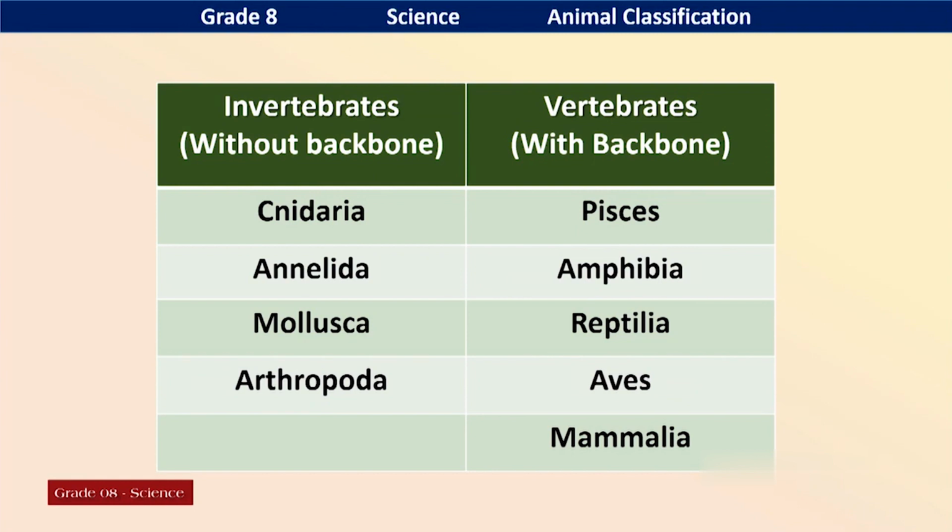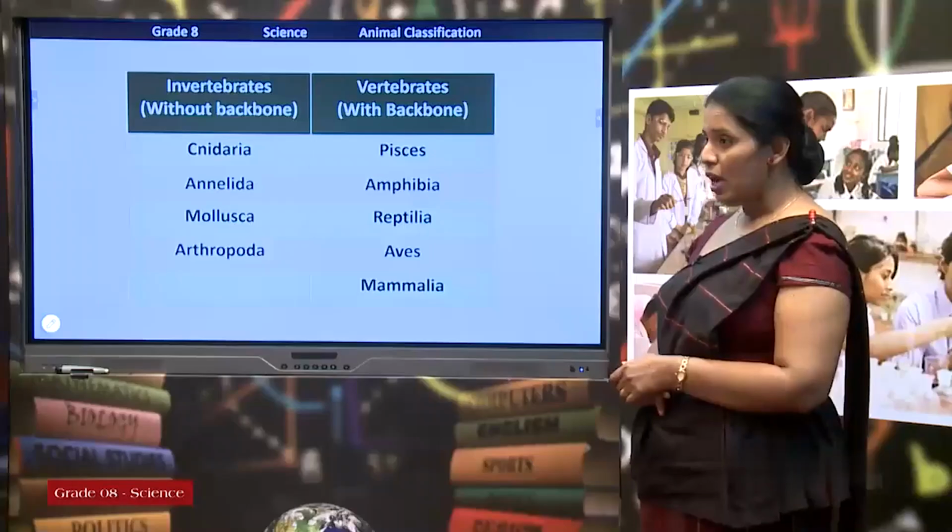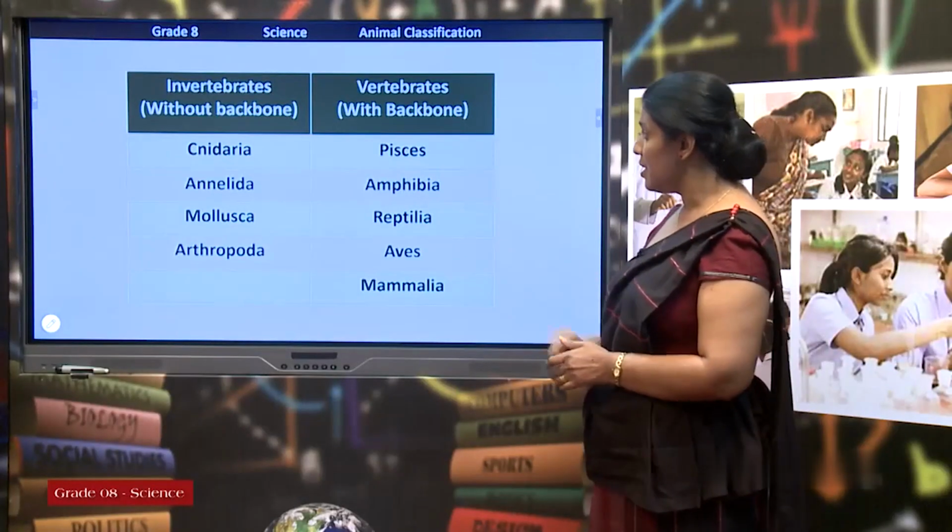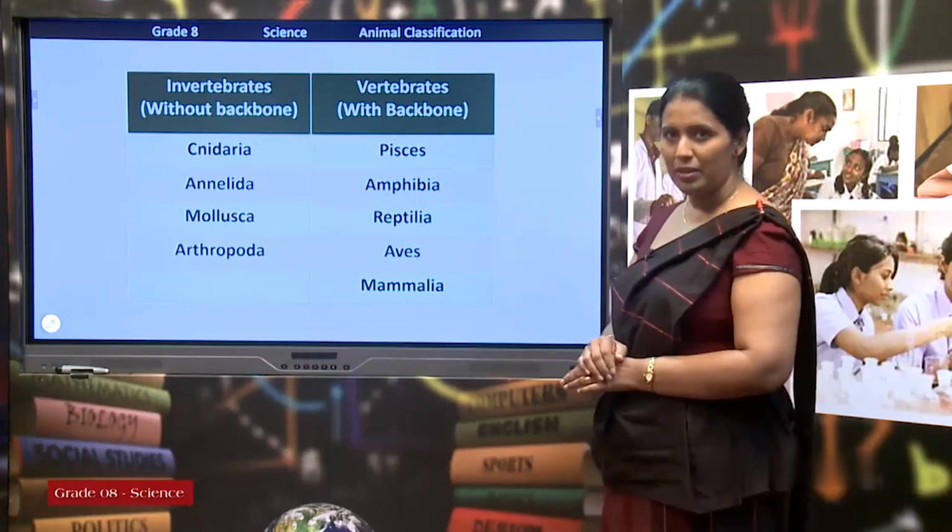Vertebrates. Animals with backbone: Pisces, Amphibia, Reptilia, Aves, Mammalia. Okay, now we are going to discuss these groups one by one.